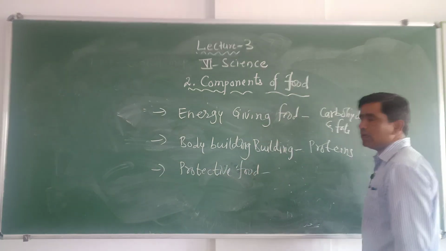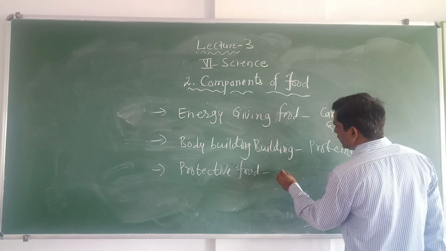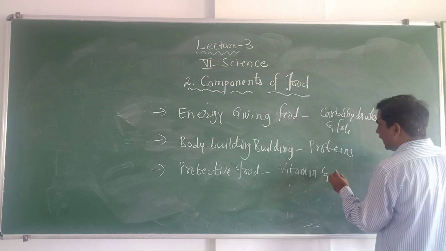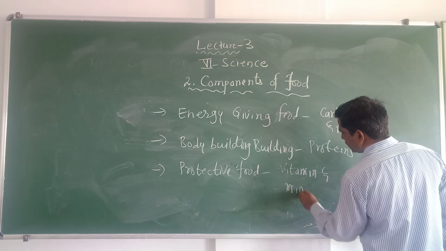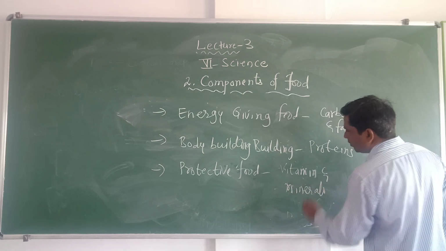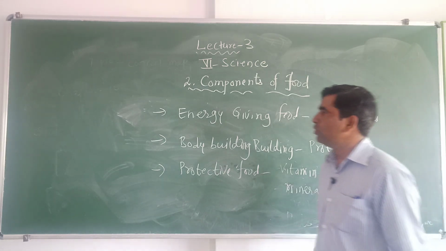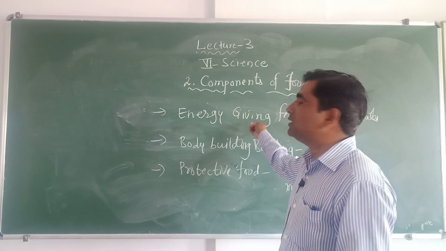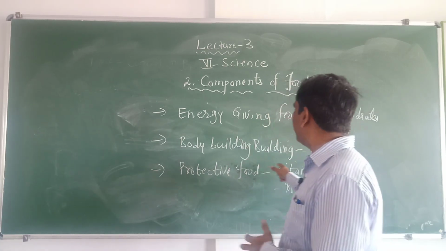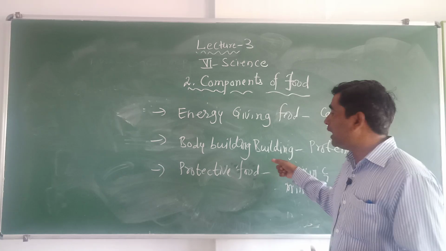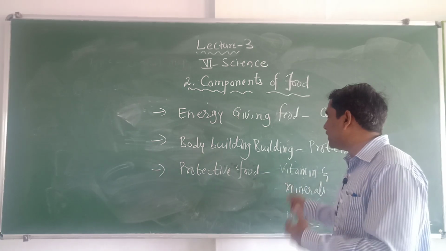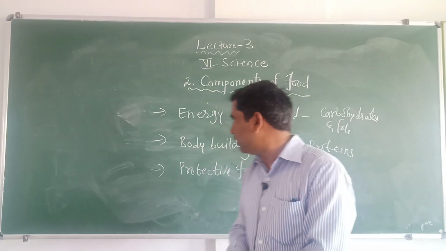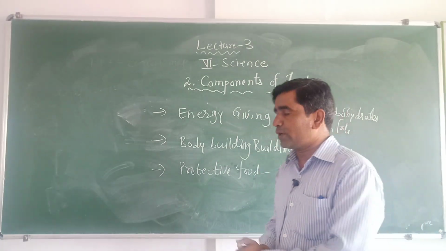That is the nutrient rich in vitamins and minerals. Vitamins and minerals are called protective food. So the different food items can be grouped into three categories. Some food gives us energy, some food helps in the growth, and some food items keep us fit and healthy. On that basis, we can group the food into energy giving food, bodybuilding food, and protective food.